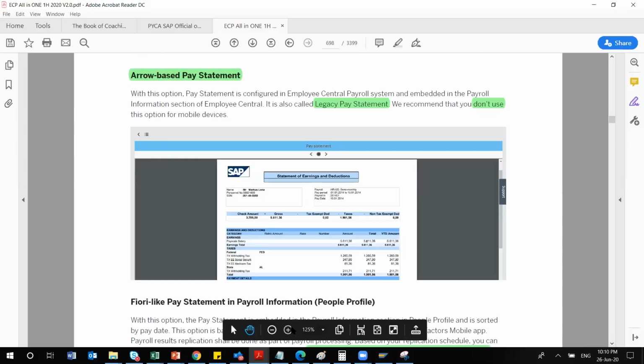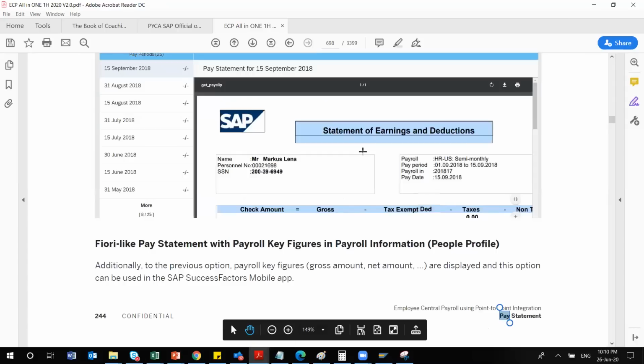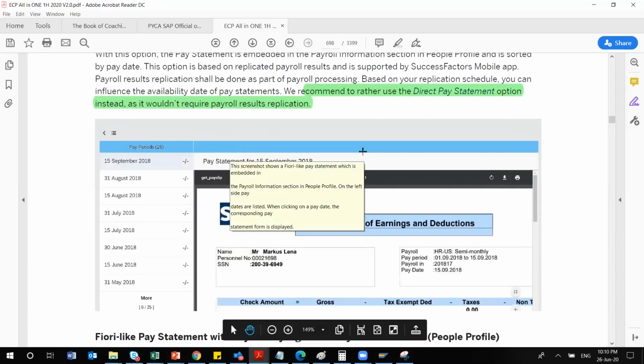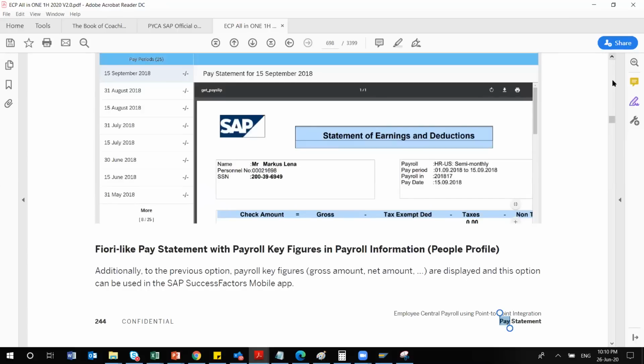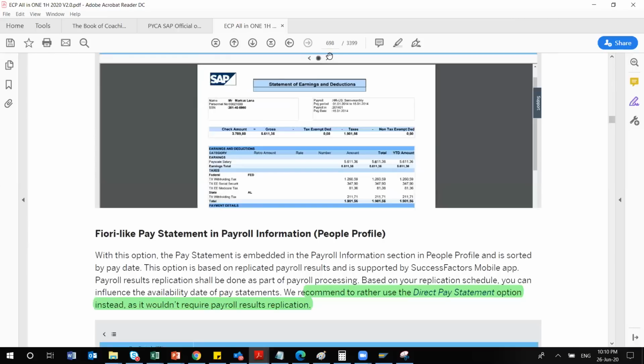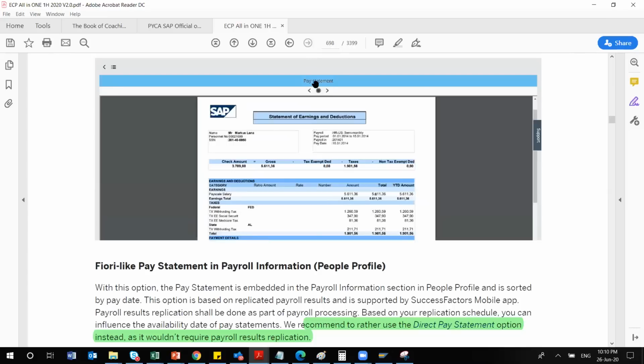As I was mentioning, in this payslip, the reason it is called arrow based is that there is an arrow here. If you see in this guide, at the top there is an arrow section, a greater than and lesser than symbol, below the pay statement, so that you can navigate sequentially between two to three months if you click that arrow.